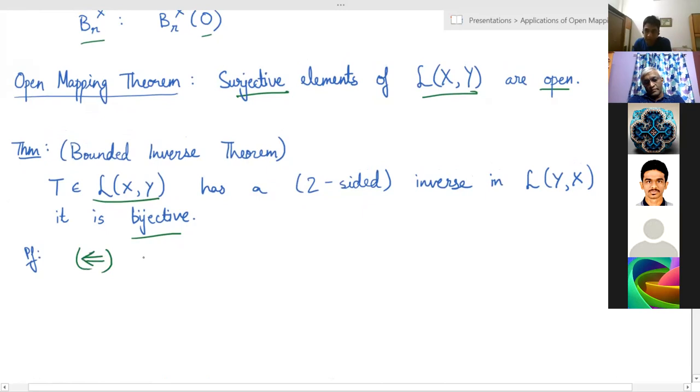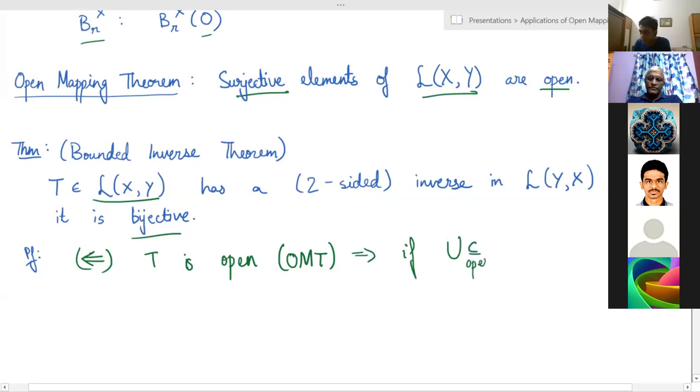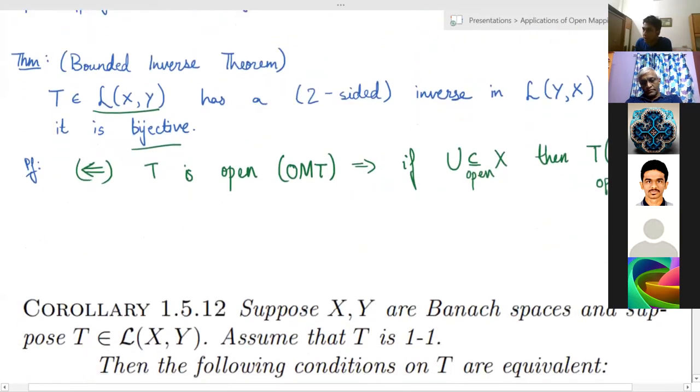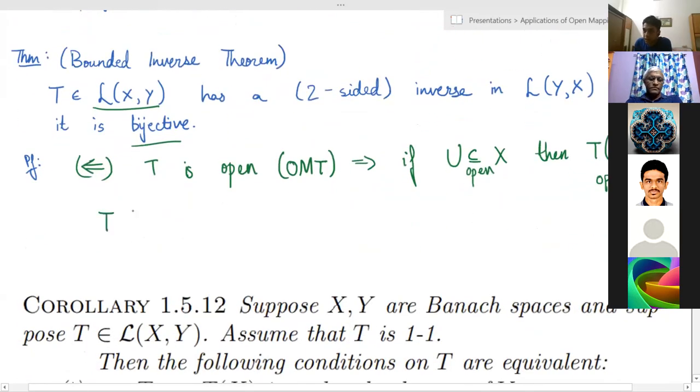Since T is bijective, by the open mapping theorem, T is open. So this means that if U is an open subset of X, then T of U is open in Y. Now we can write T of U as T inverse, whole inverse, of U.